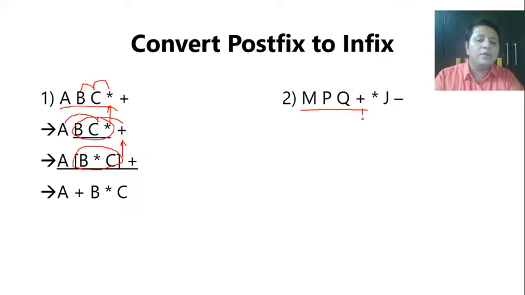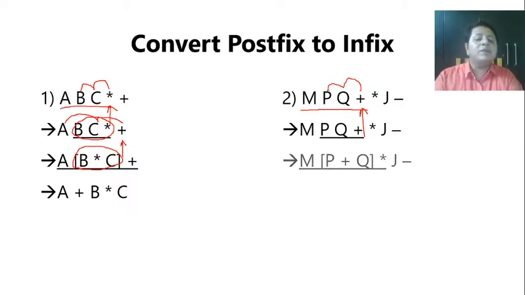So you will be obviously going up to plus. Okay. Plus will work on this too. So you can see PQ plus obviously will become P plus Q. Okay. Next, multiply. What this will work on? P plus Q and M. Now understand, your multiplication is working after addition. It's abnormal. That is only when that addition is in bracket. So that's the reason P plus Q must be in bracket.